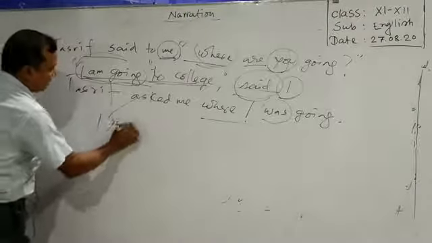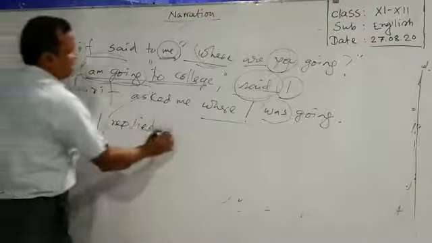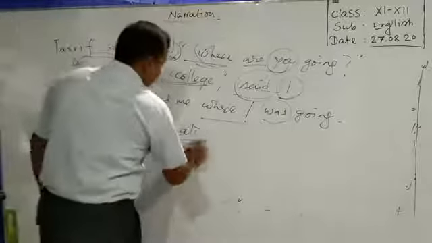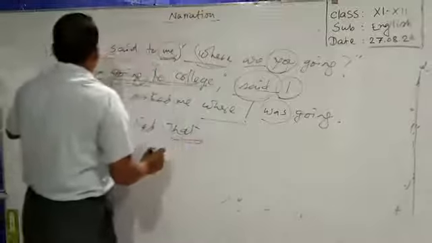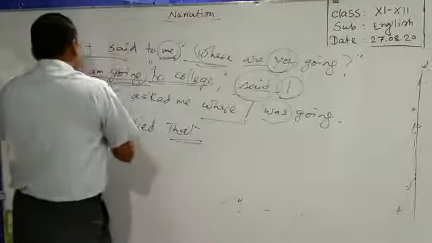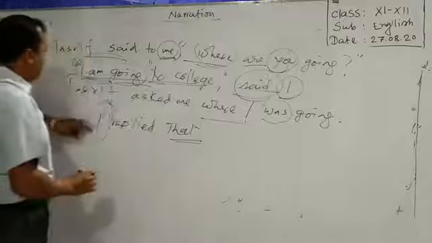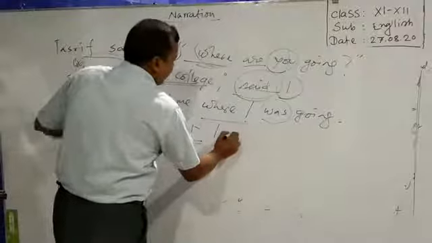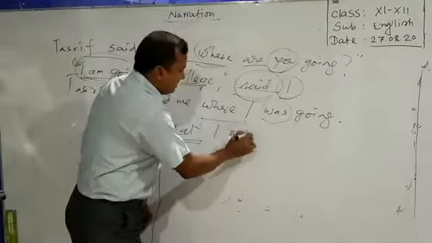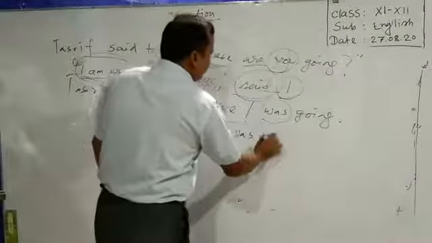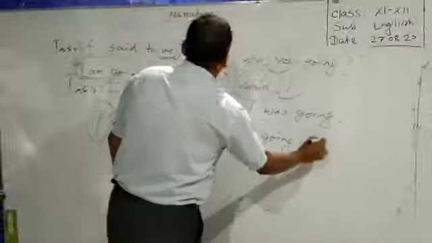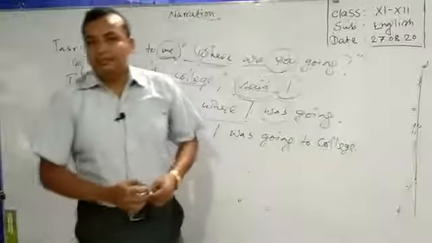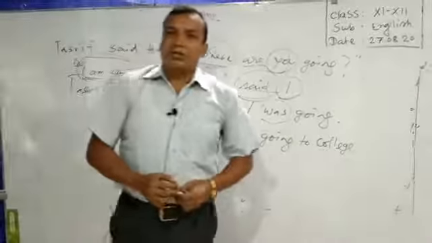So we have to use replied. Then that, and this sentence we have to add after this connector, that I. Here I is indicating the new speaker I. So I will be the same here, and then am will be was going to college.